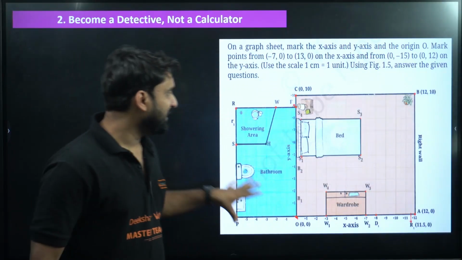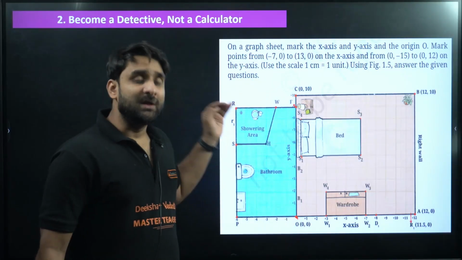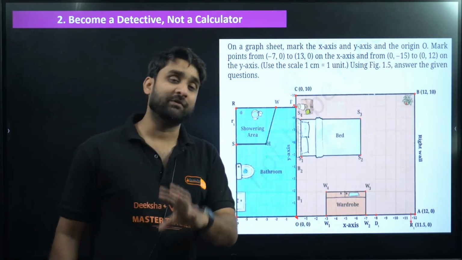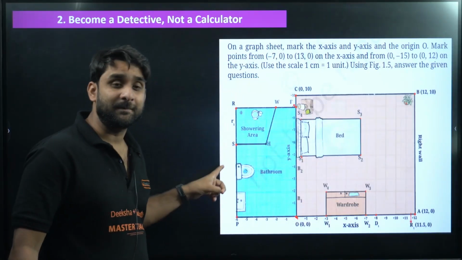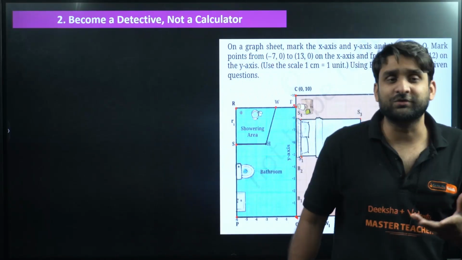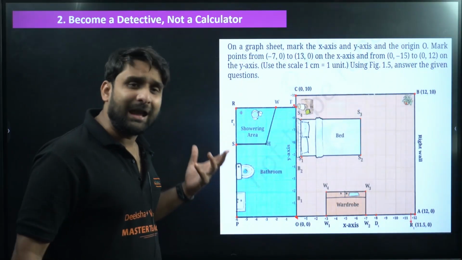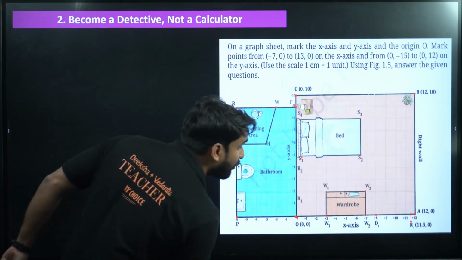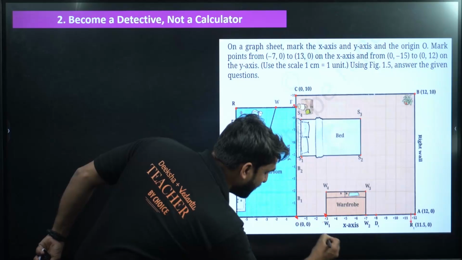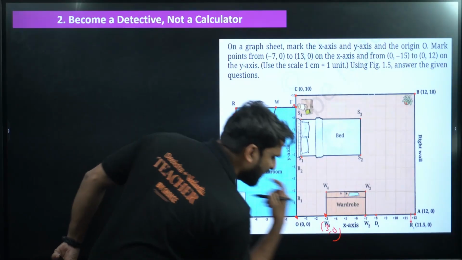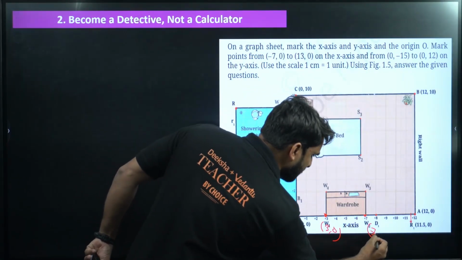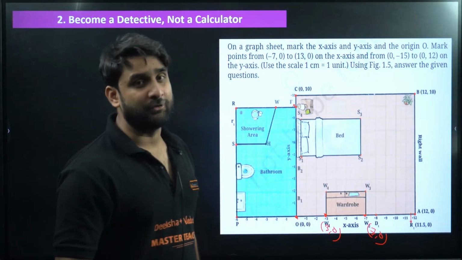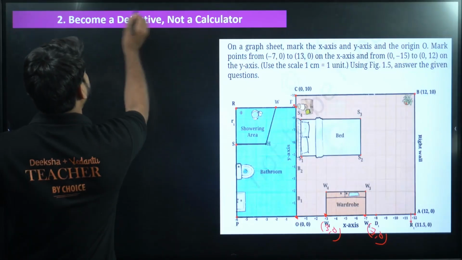Now, after visualizing this entire diagram, a few questions are given in your textbook. You can go through your book. You have to answer all the questions given there just based on this diagram. So you cannot directly use any formula. You cannot be a calculator here. Being a calculator, you can't get the answer to this question. You have to visualize where the wardrobe is. So what will be the coordinate of the wardrobe? This will be 3, 0. Now what will be the coordinate of the other end of the wardrobe? This will be 7, 0. Yes, by visualizing the thing. So don't depend directly on the formula.